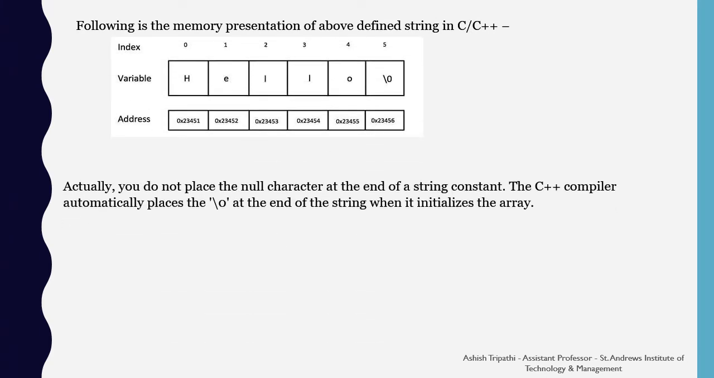Now you can see that if we execute the previous statement, we are getting such type of memory representation in C++. Here, the index value of an array starts from 0 till the size of the array minus 1. The variable has the value as hello followed by a backslash 0, and the address of each and every character is its index. Actually, you do not place the null character at the end of the string constant. The C++ compiler automatically places the backslash 0 at the end of the string when it initializes the array.